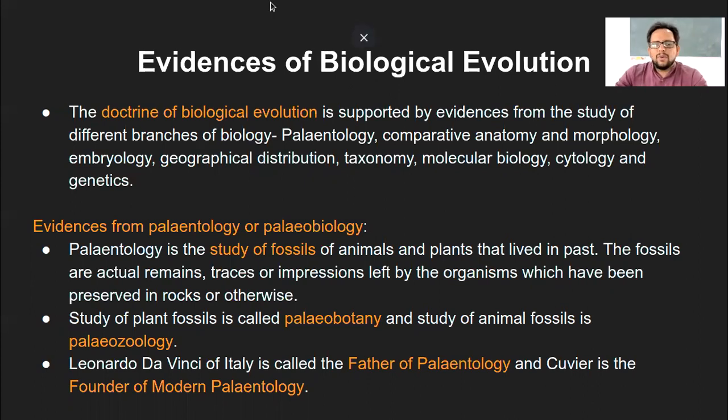So if we have to talk about the evidences from paleontology, or paleobiology as it is also called, it is the study of fossils of animals and plants that lived in the past. That is the definition of paleontology. So the fossils, these are actual remains or traces or impressions left by the organisms, which might have been preserved in rocks, or just in the soil, which has become very hard and so on. So that's what is included in paleontology.